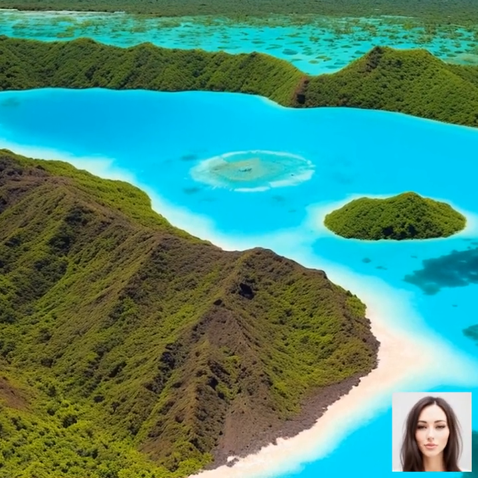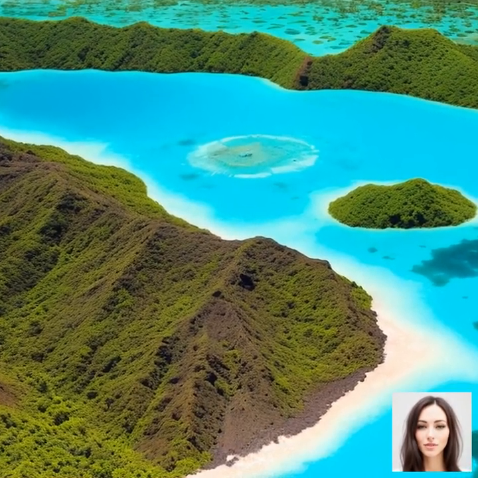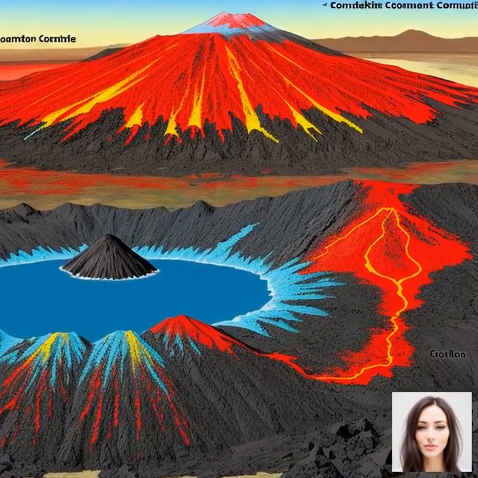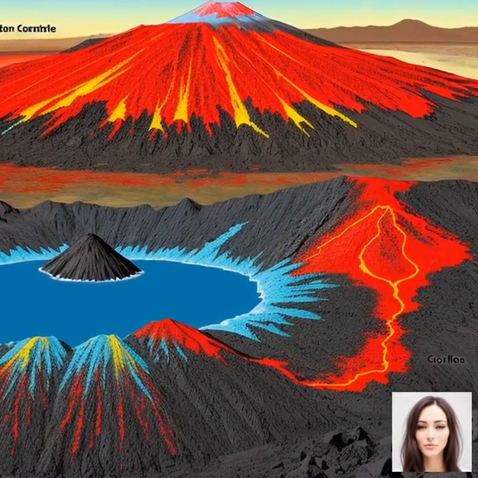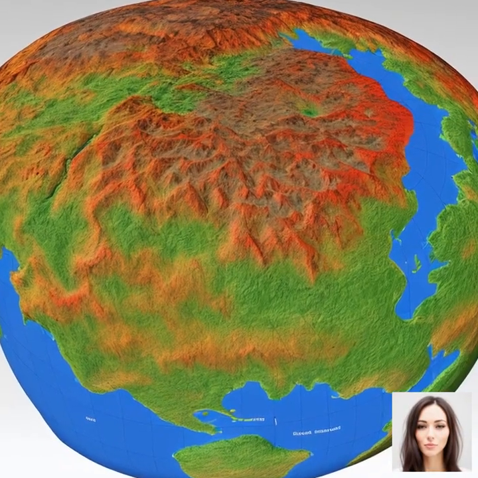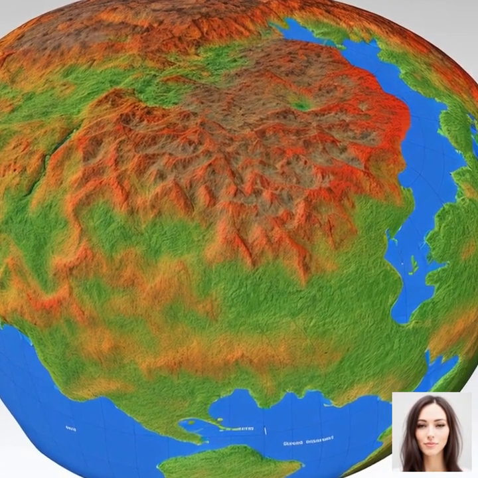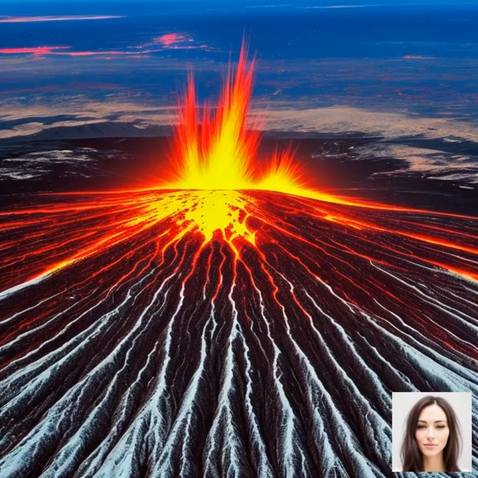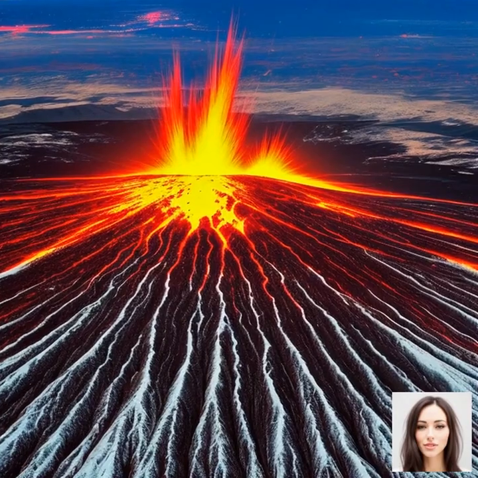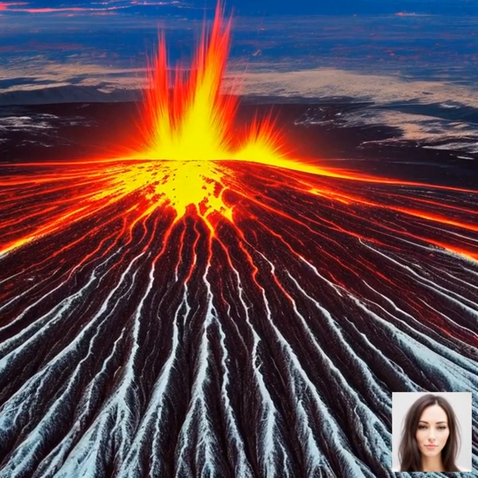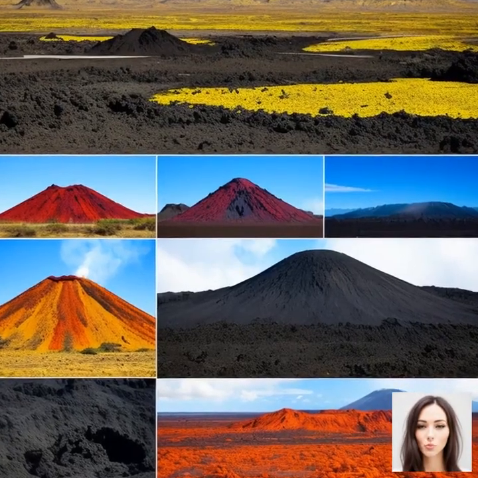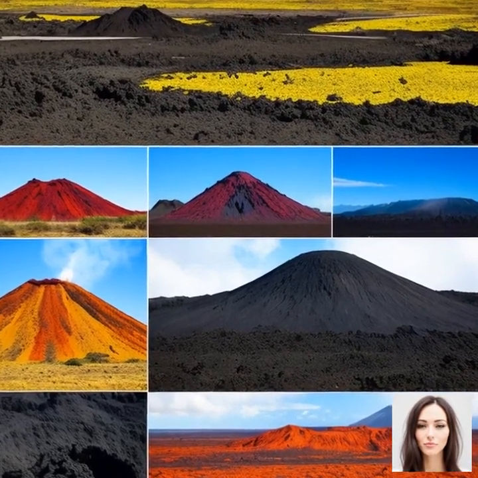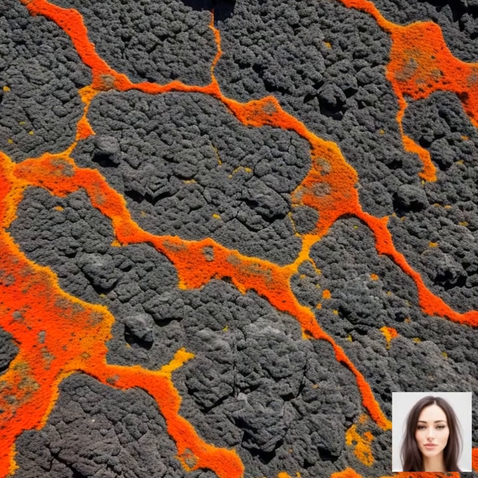Temperature is a key factor in magma formation. Magma temperatures can range anywhere from 700 to 1300 degrees Celsius, 2300 to 2400 degrees Fahrenheit. The viscosity, or the resistance to flow, of magma is directly related to its temperature. As magma cools, it becomes more viscous, which affects its ability to move within the Earth's crust.